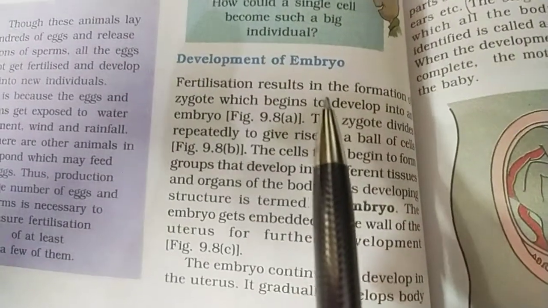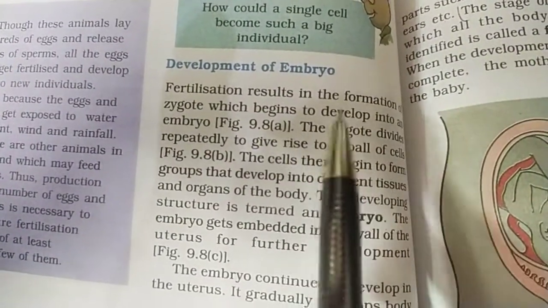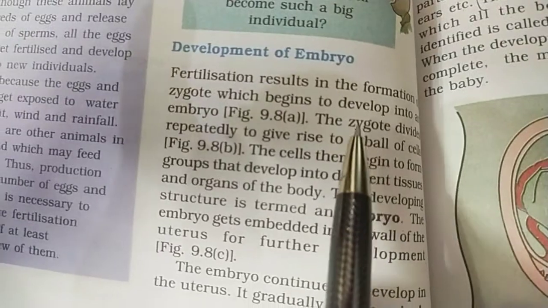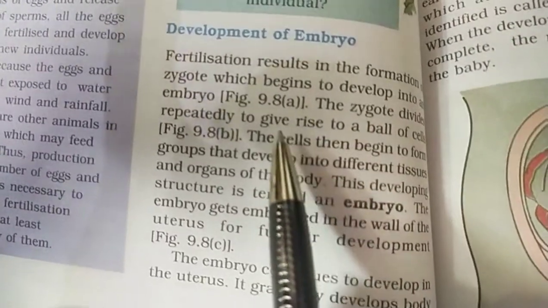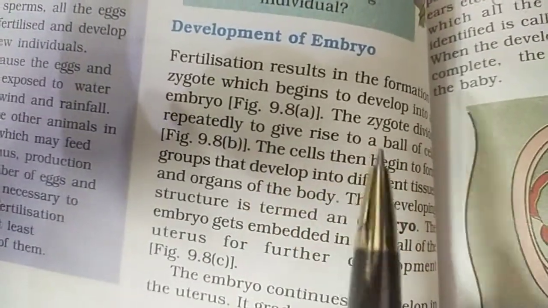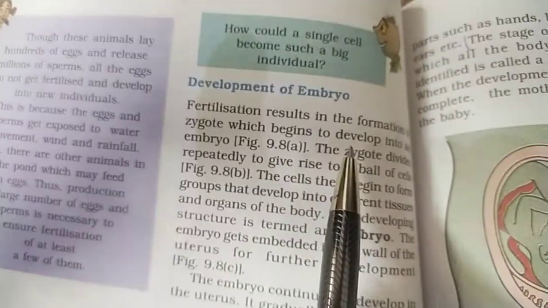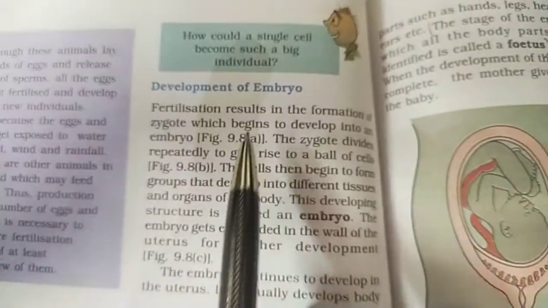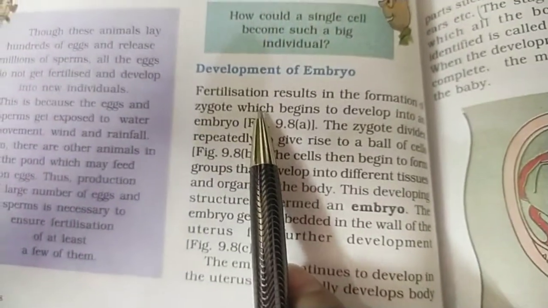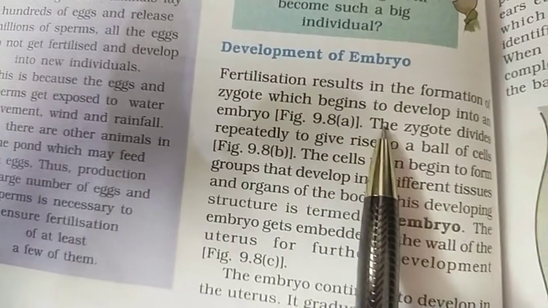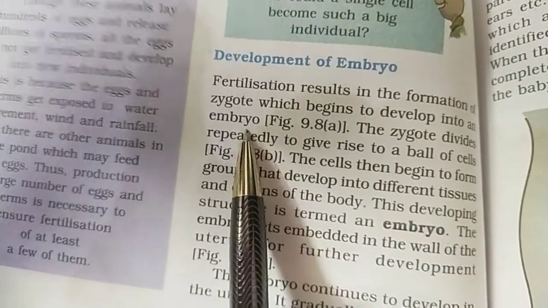This embryo is made by the zygote, by the rapid cell division in the zygote. Fertilization results in the formation of zygote, which begins to develop into an embryo.